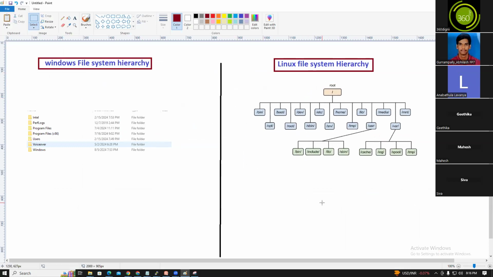This is the Linux file system hierarchy, and this is the Windows file system hierarchy.